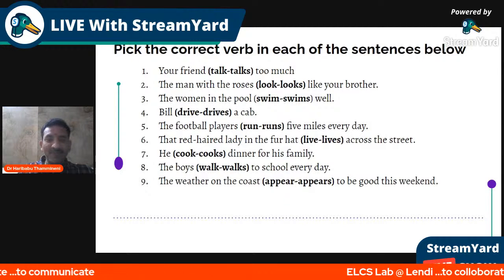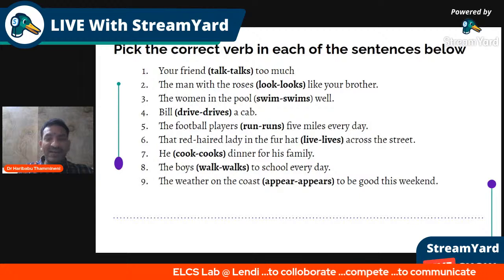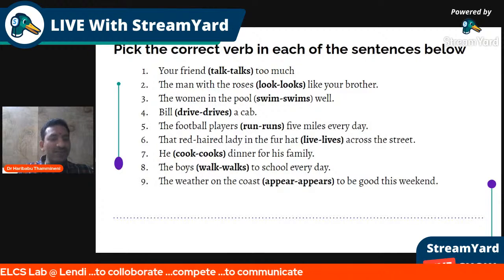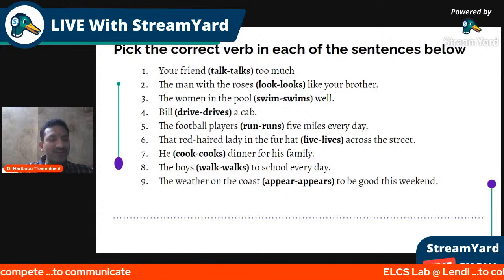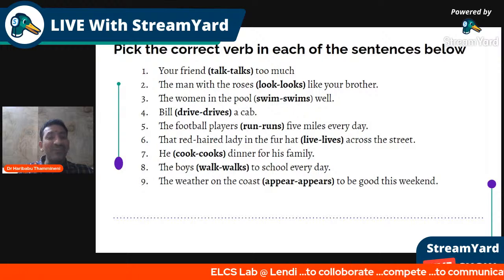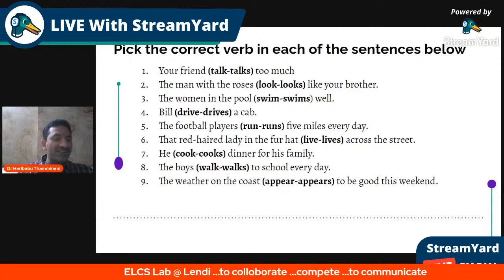Here we take players as the noun, right? Players is plural. Naturally, run is the right answer. Tanuja, you did well. Pratik Verma, you wrote "Bill drive a cab", but you know, Bill drives a cab. That is the right answer.